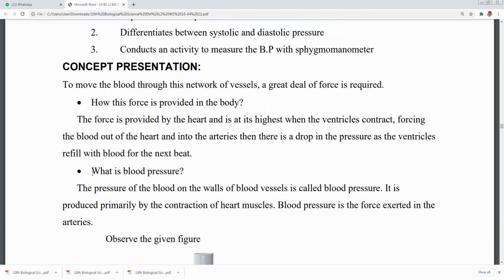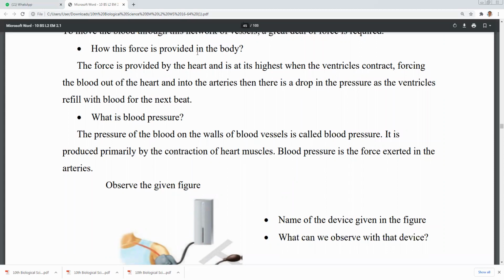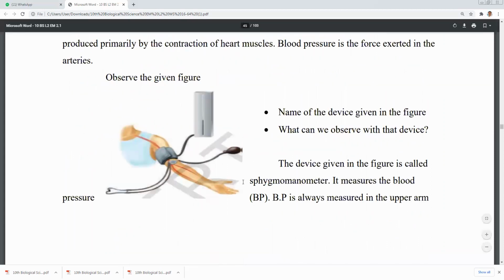Just now I explained, the pressure with which blood flows in the blood vessel is called blood pressure. It is produced primarily by the contraction of the heart muscles, and blood pressure is the force exerted in the arteries. Mainly, we measure blood pressure in mm of Hg. So let us take this diagram now.